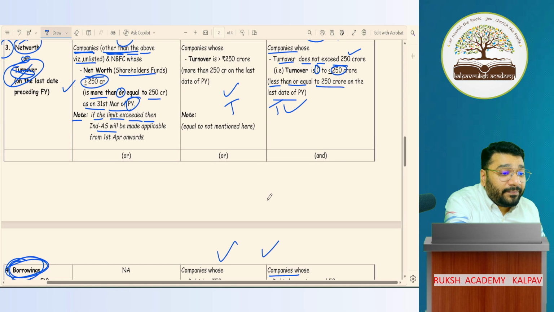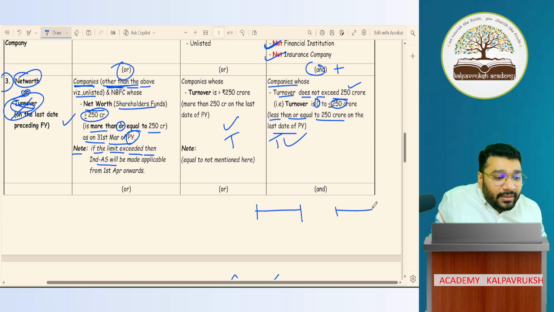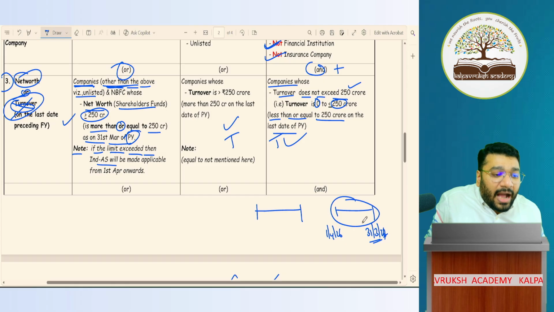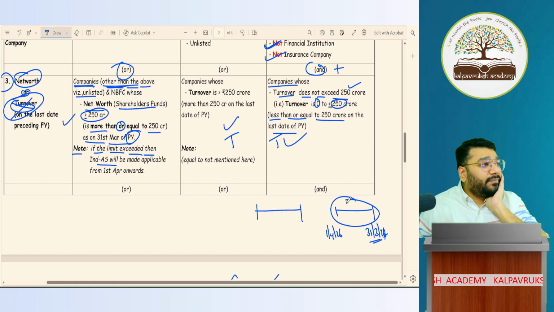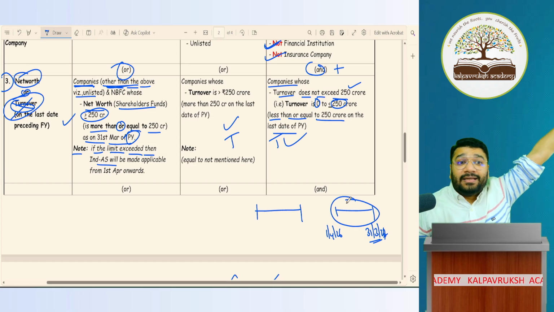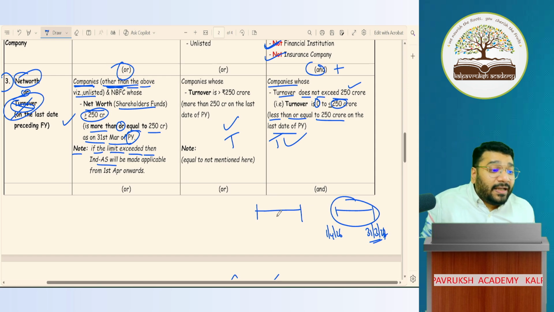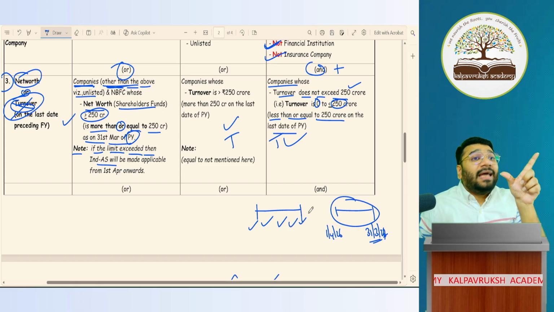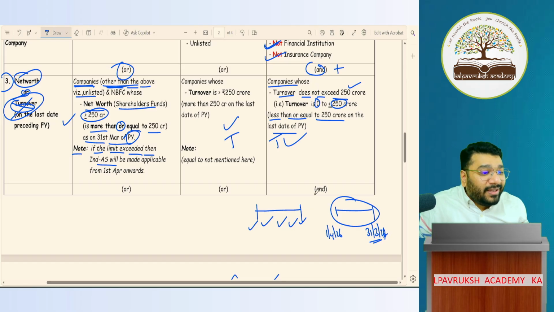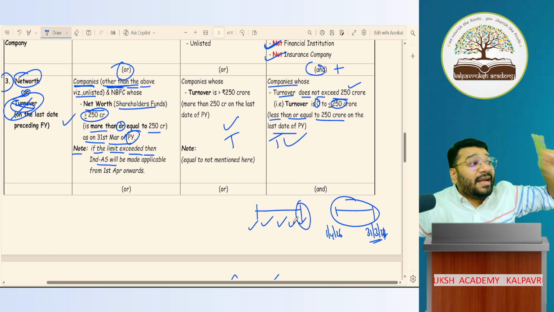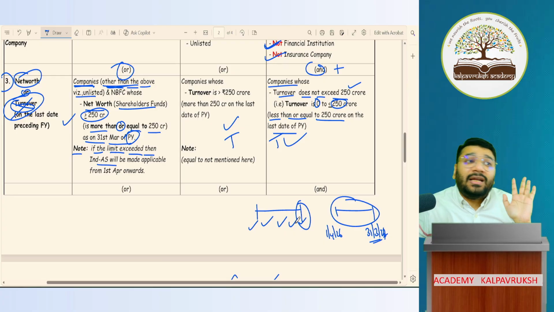I will see turnover at the end of the year. Correct, no? Current year, which year is it? 1 April 26 to 31st March 27. I want to check whether I am a small company or big company. So for that, I have to check turnover of previous year. Which date of turnover will you take? Will you take turnover as on 1st April, 23rd July, 31st October, 31st December or 31st March? When do you know your final turnover? Only at year end. So turnover is always seen at the end of the year. Got it, not got it? 31st March's turnover you will take. Got it, not got it?